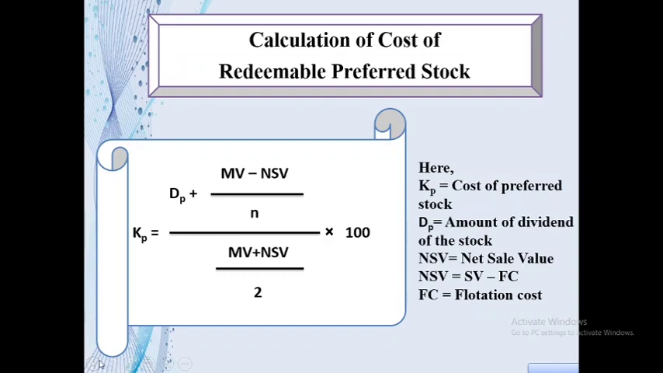Now we learn how to calculate the cost of redeemable preferred stock. Here is the formula, and the formula contains the amount of preferred dividend plus maturity value minus net sale value divided by n, whole divided by maturity value plus net sale value divided by 2, into 100. Here are the details of each element.